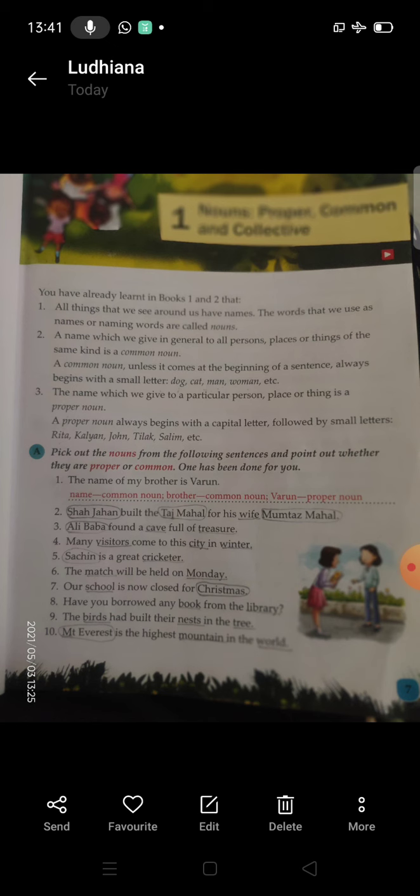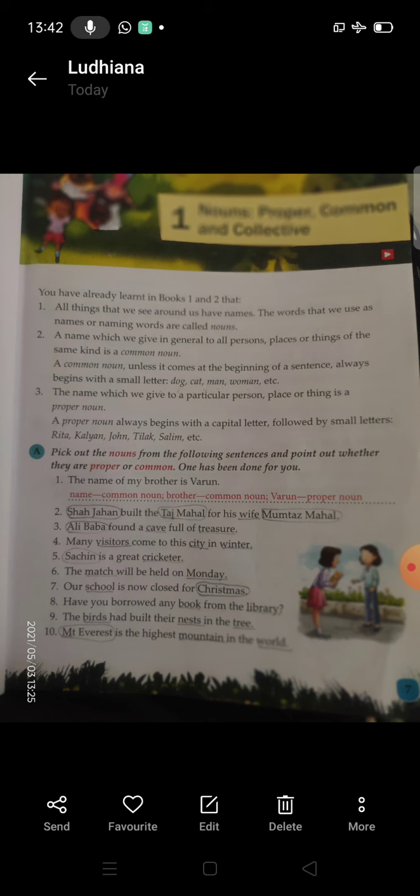And a common noun is a name which we give in general to all the persons, places, or things of the same kind. Like I say boys, girls. So I can use one word boy for all the boys. बॉय लड़के हैं, कोई भी लड़का है तो हम उनके लिए बॉय वर्ड ही यूज़ करेंगे. तो दैट इज़ अ कॉमन नाउन. सो हियर इन a part.